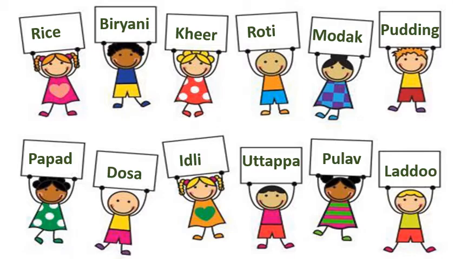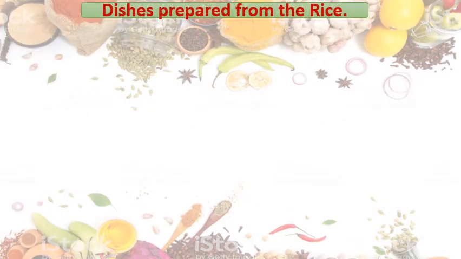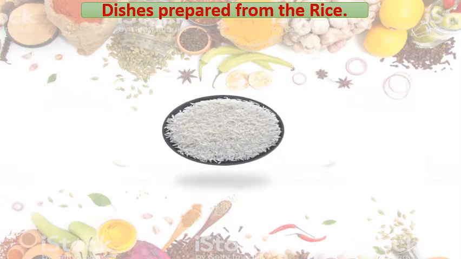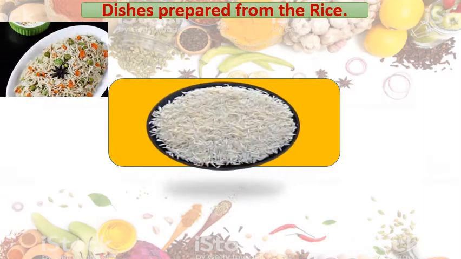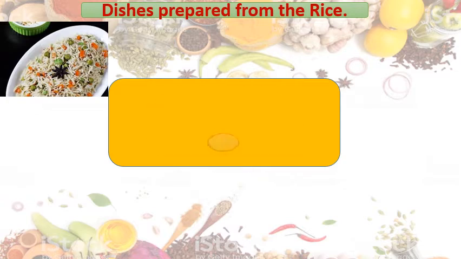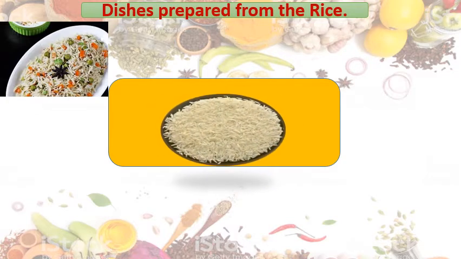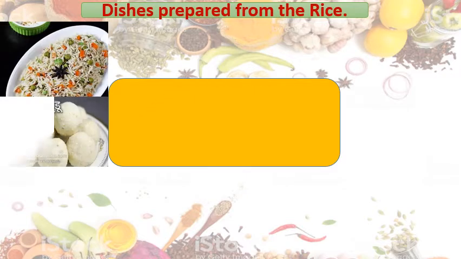Now, we will see the pictures of these dishes. Okay. Dishes prepared from the rice. This is rice, you know. Okay, here pulao. See, it has rice as the main constituent and matar, carrots and all those vegetables we can see here.